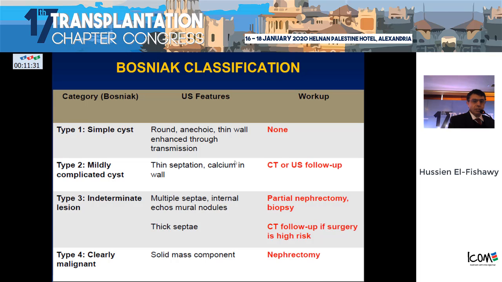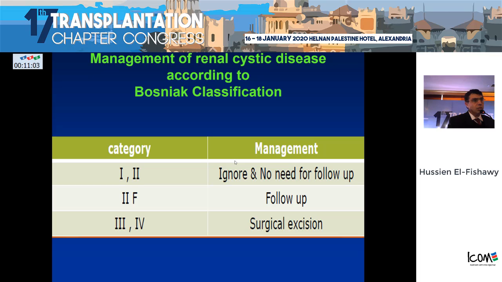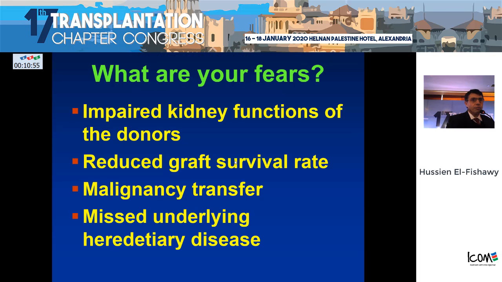This is very important because for category 1 or type 1 simple cyst, usually there is no need for more work to be done, while type 2 mildly complicated cyst is usually followed up by CT or ultrasound. Type 3 indeterminate lesion, you should follow up carefully for up to 5 years because we have a risk of malignant transformation, while type 4 is clearly malignant, and of course here nephrectomy is the solution. So for 1 and 2, no need for follow-up, 2F follow-up, 3 to 4, either partial excision or total nephrectomy.